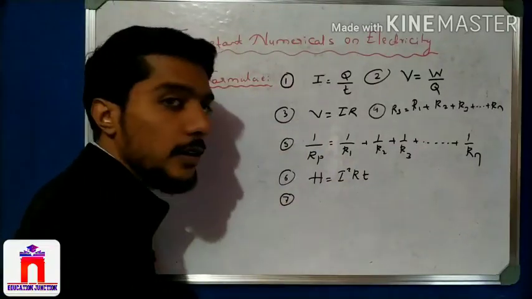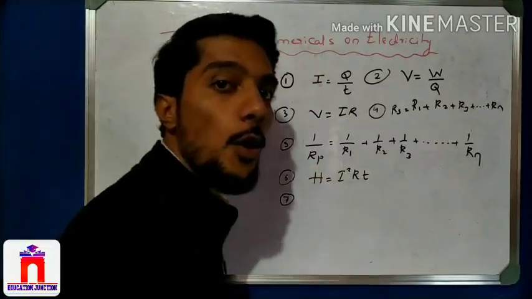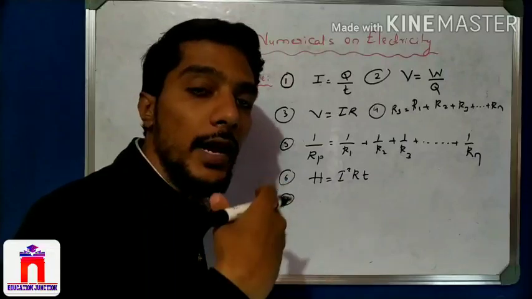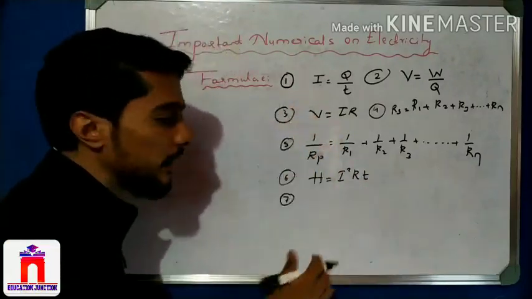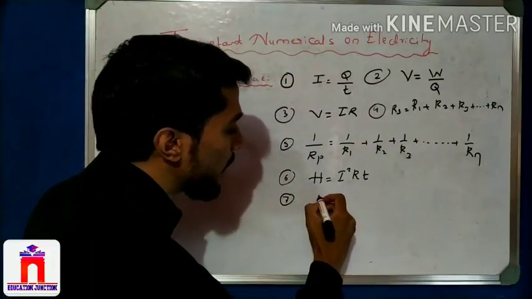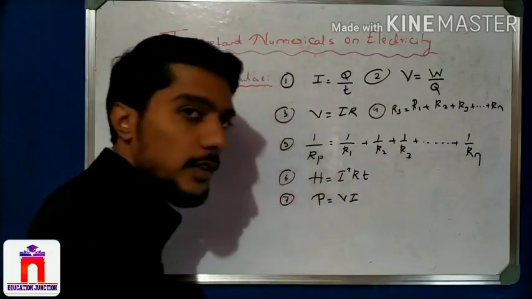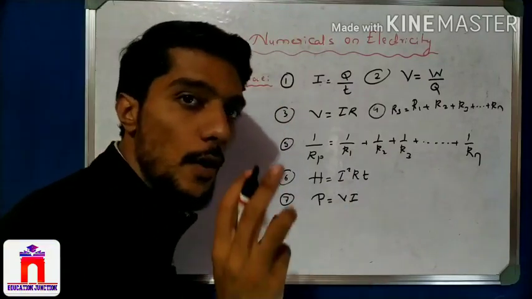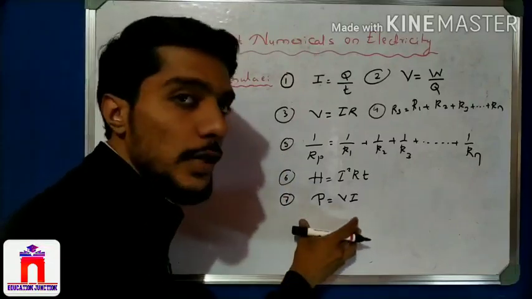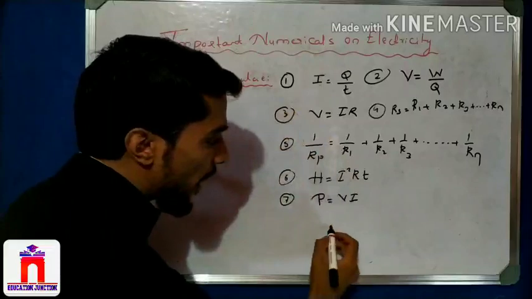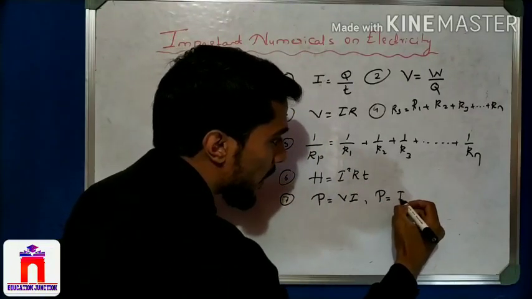Next, the seventh formula, which is electric power. The amount of electricity consumed by the circuit in a unit time is nothing but electrical power. That is P is equal to VI. This is one. And we also know that power has three expressions. If you watch my electric power video, you know about that. One is this expression, and another expression for power is P is equal to I square R.